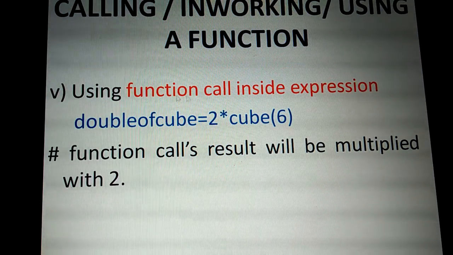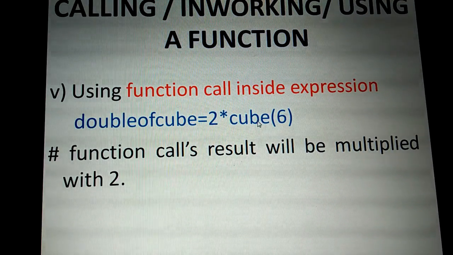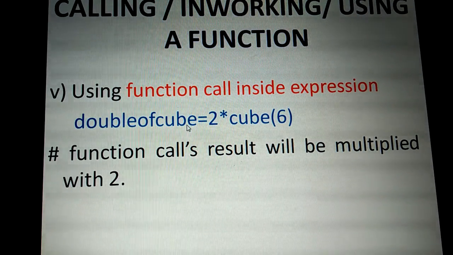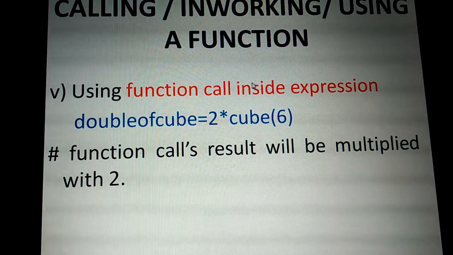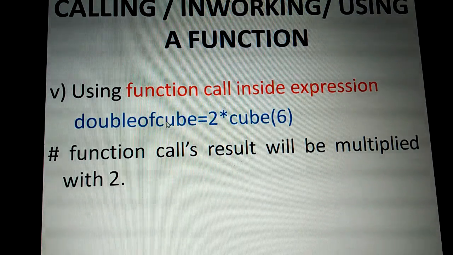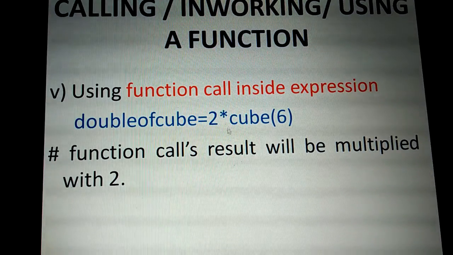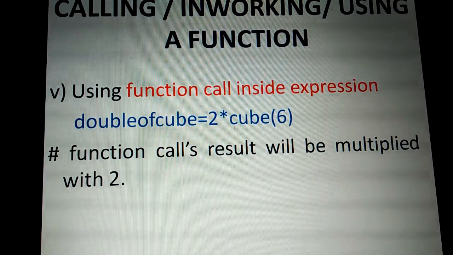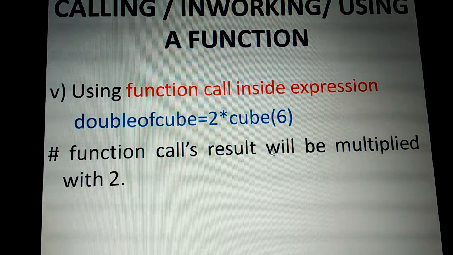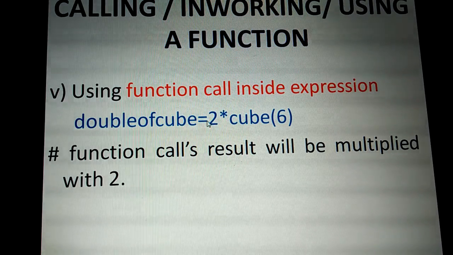Next, the fifth way is using a function call inside an expression. So along with an expression also we can pass the function call. So double of cube, we need to calculate double of cube. So the cube value, that is 6, is passed to x. Okay, that is going to be multiplied by 2 to get the double of cube. Okay, so like this also we can call the function inside the expression. So along with the expression also we can make a function call. This won't give any error. Okay, so the function call's result will be multiplied with 2. So after we get the result for cube of 6, it is going to be multiplied with 2 to get